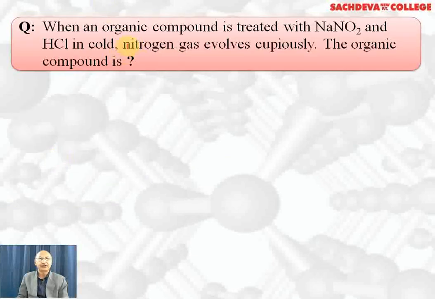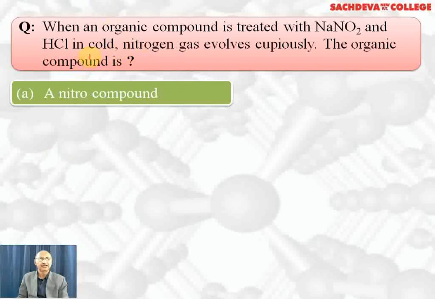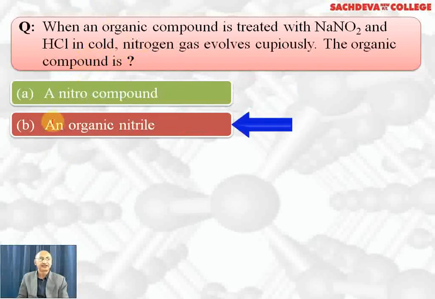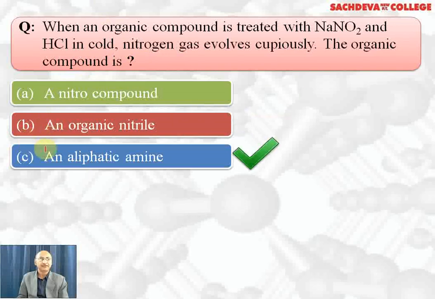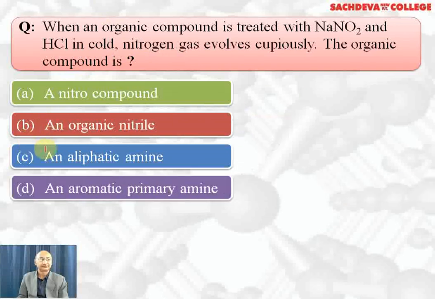When organic compound is treated with NaNO2 and HCl in cold, nitrogen gas is evolved. The organic compound is nitro compound? No. Organic nitrile? No. Aliphatic amine is the correct answer. And aromatic, no. So the correct answer is aliphatic amine. Aromatic amine forms diazonium salt. It does not liberate nitrogen gas. Aliphatic amine forms alcohol and nitrogen gas is liberated.